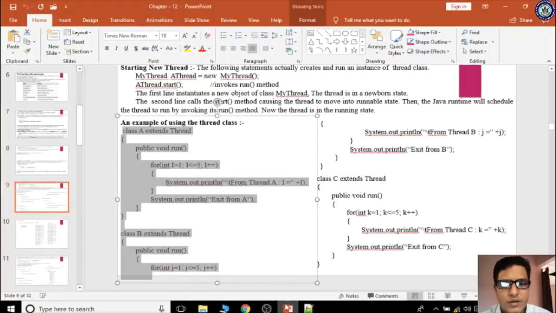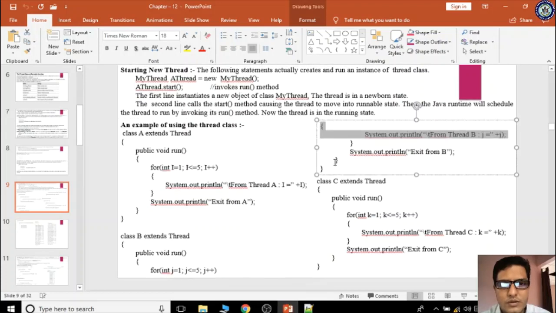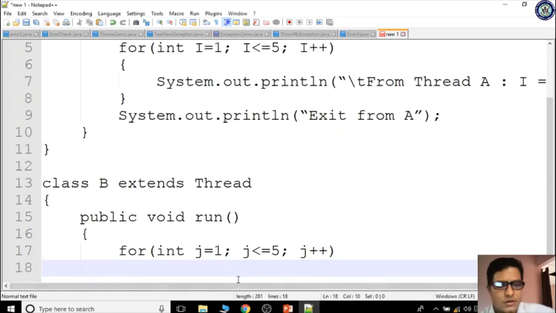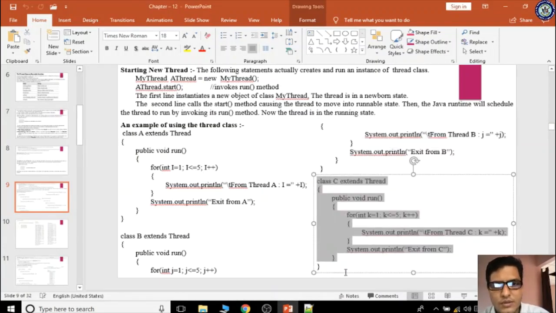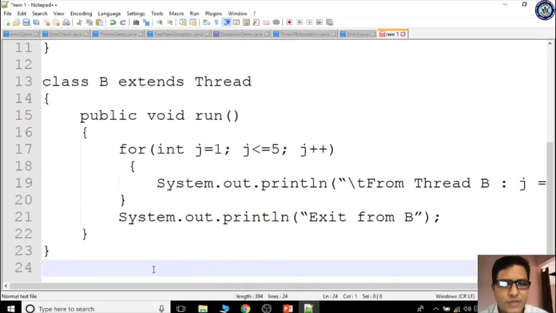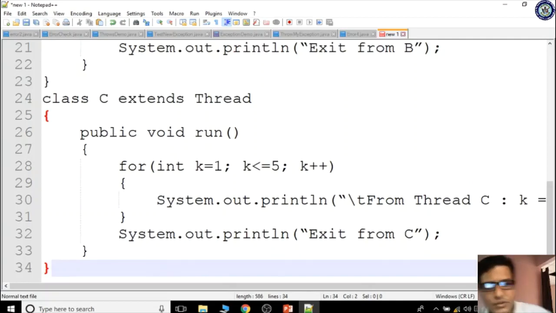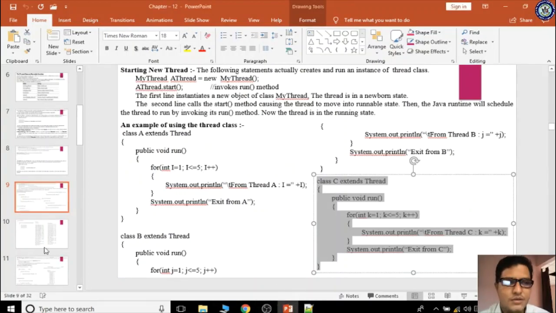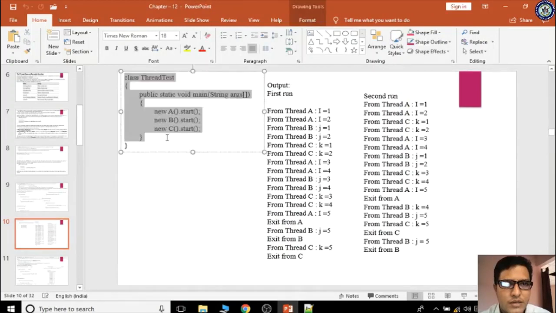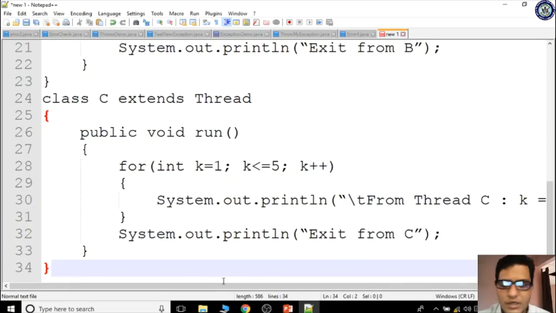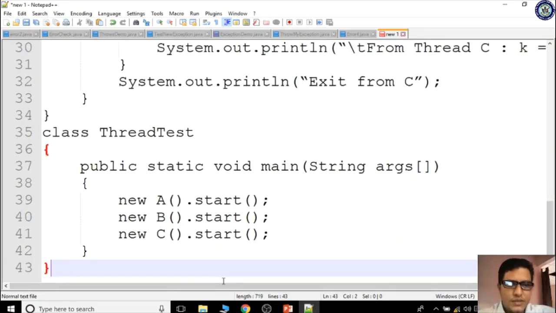And I'm coming here and copying from here onwards and pasting. Class A, class B, class C have the same logic. It is supposed to execute 5 times, and here the main class has been taken, right? So I'm copying in the same single Notepad and pasting.